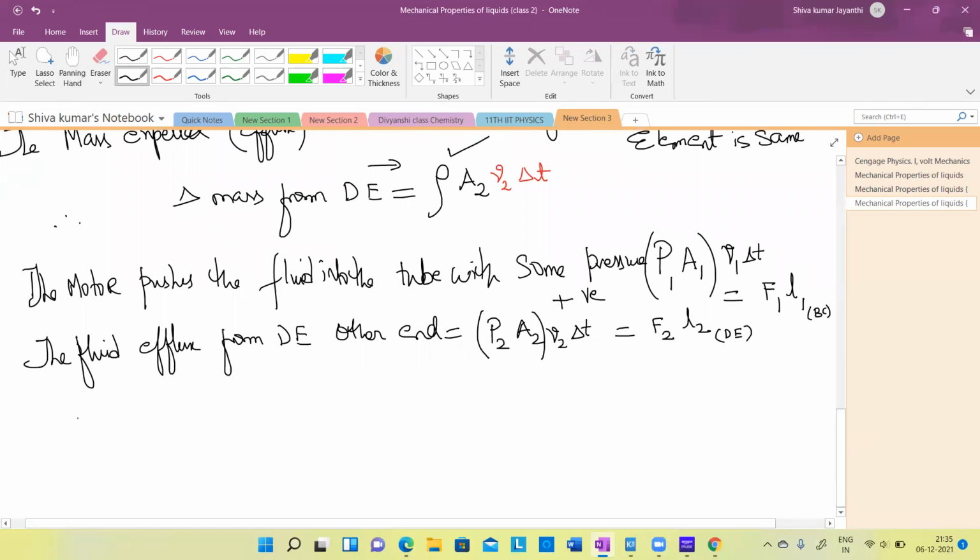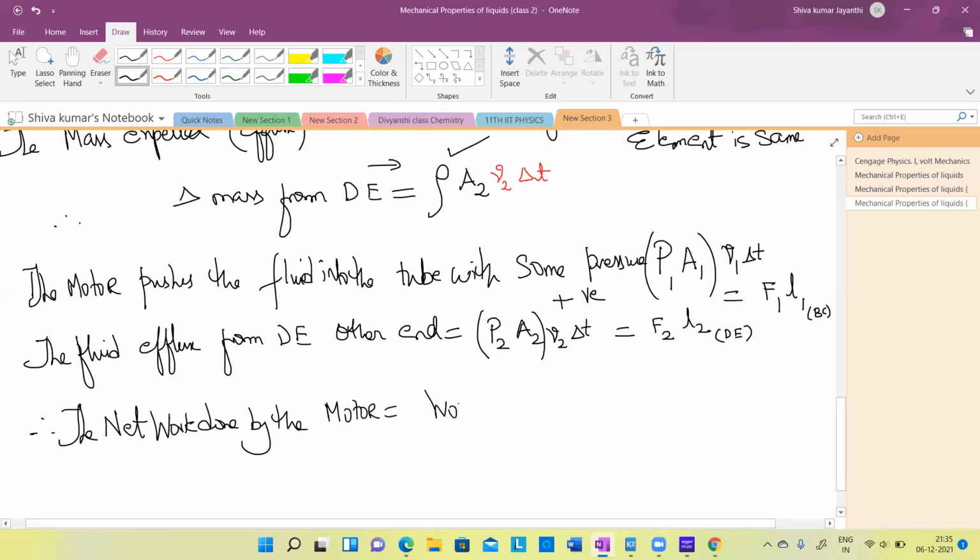So, therefore, the net work done we want. Net work done by the motor or by the external agency is what?